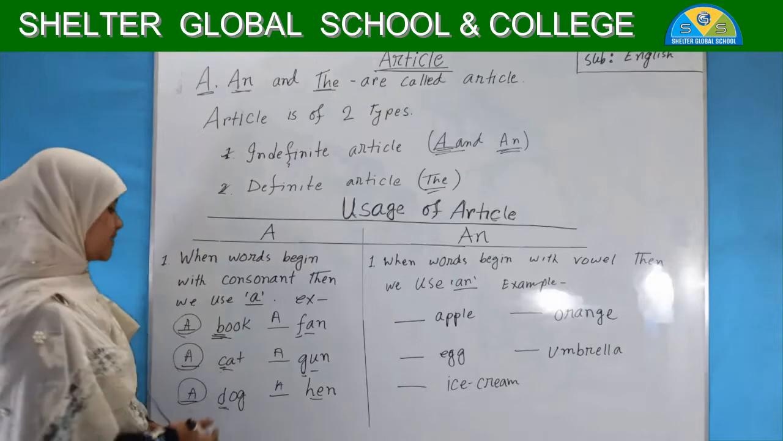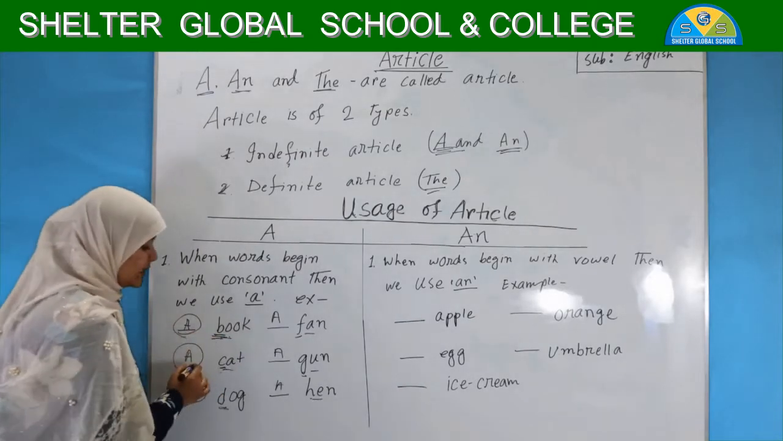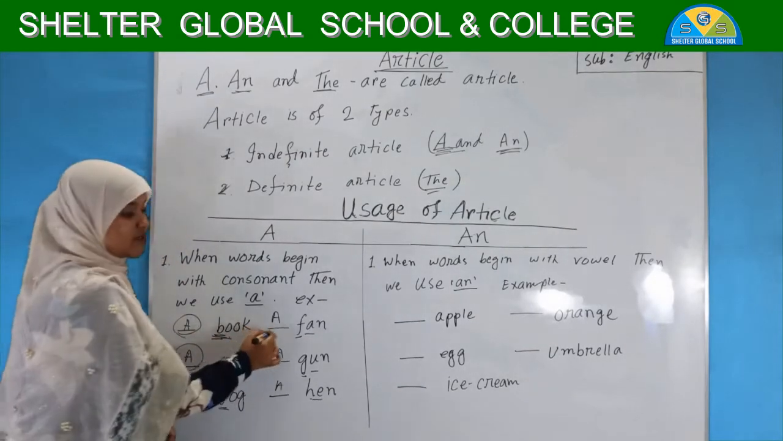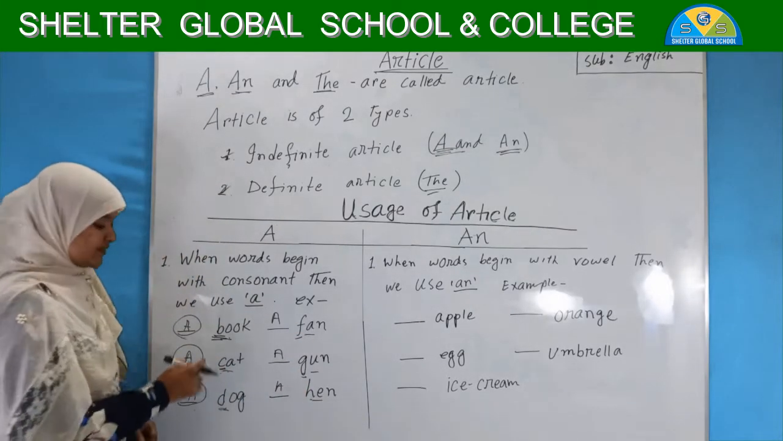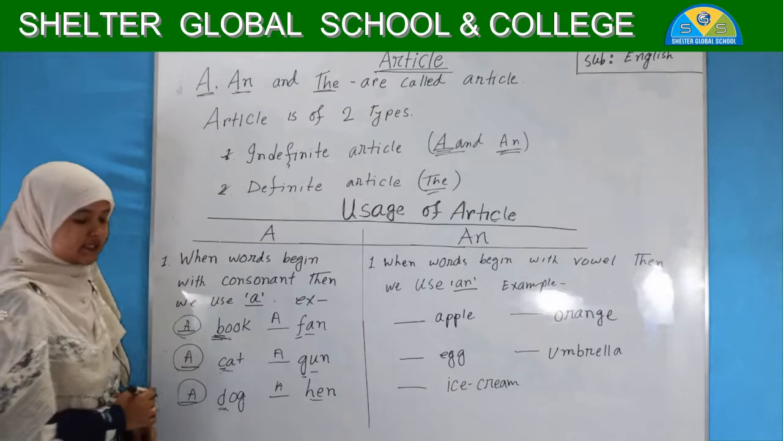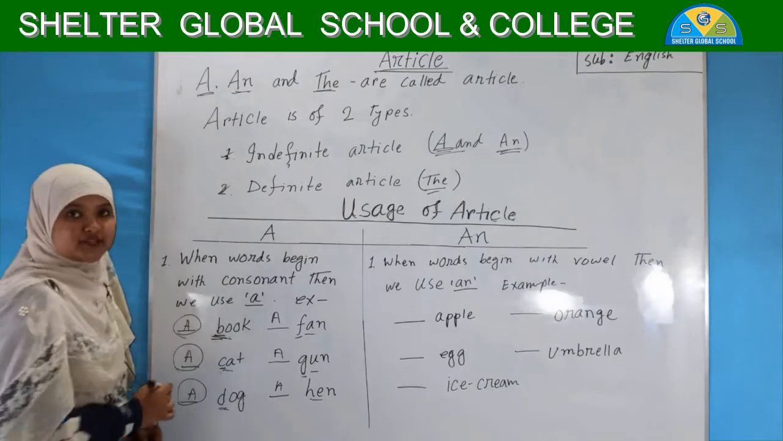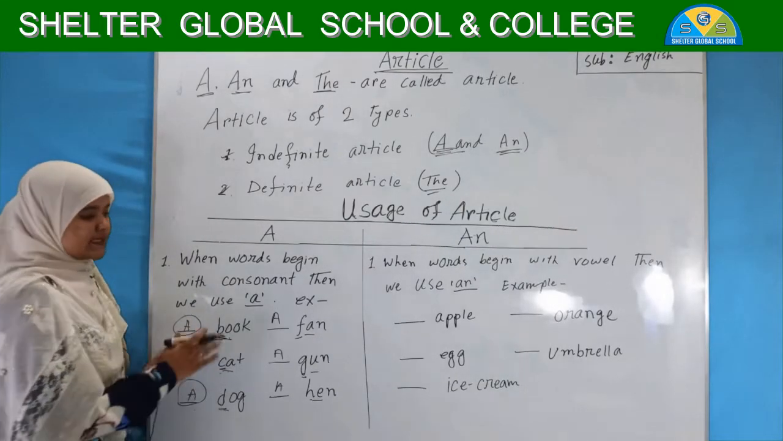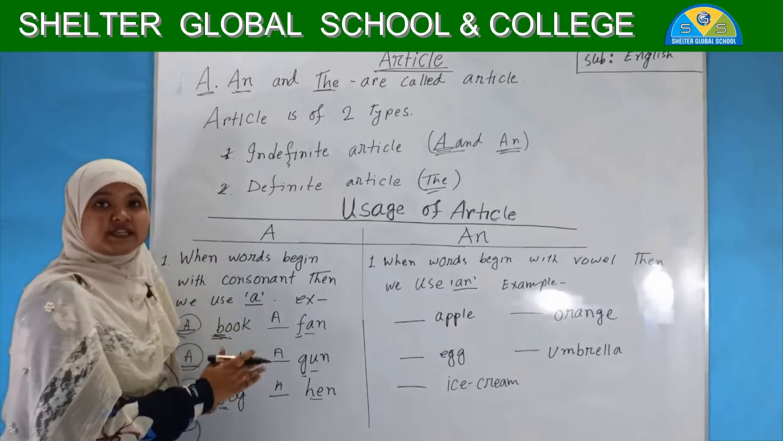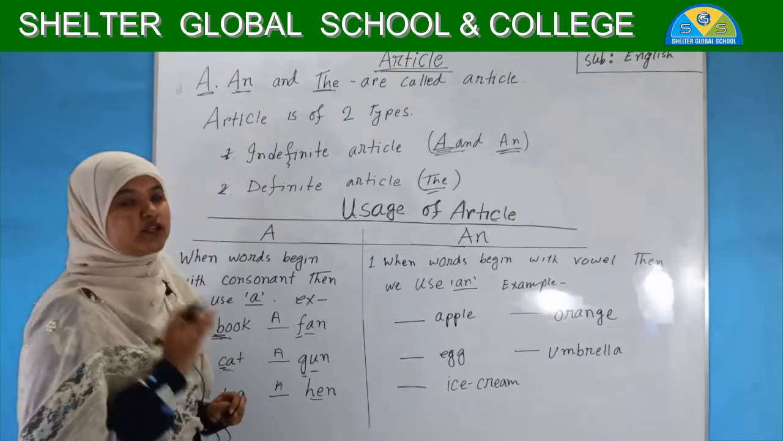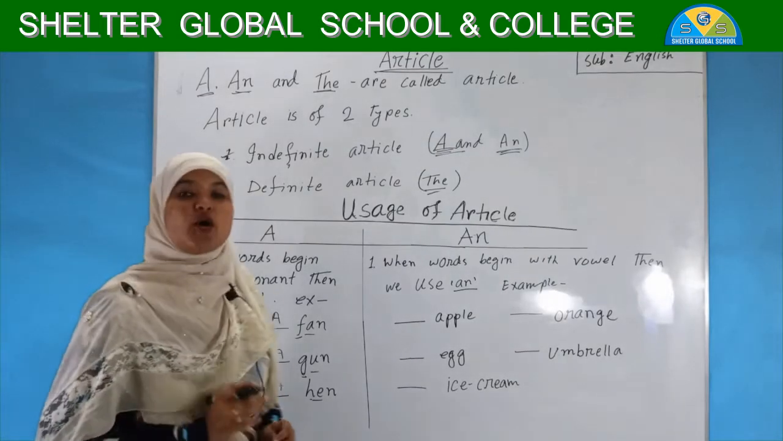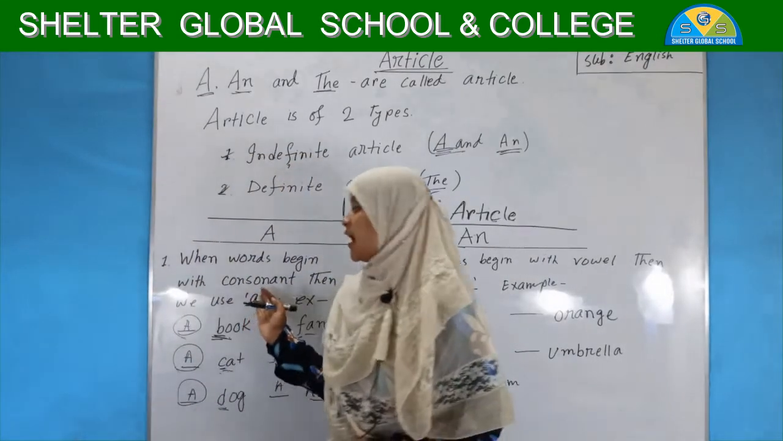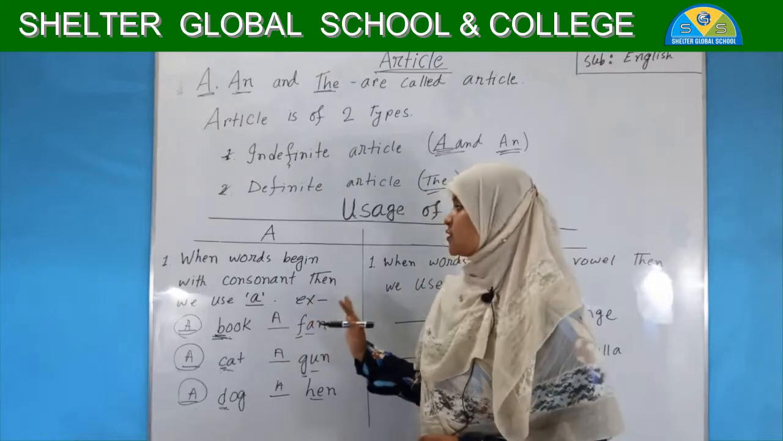Dear students, see: a book, a cat, a dog, a fan, a gun, a hen. All those words start with a consonant letter, and that's why I fill all the blanks with a. So for all words which start with a consonant letter, you have to fill the blanks with a. I hope you all understood when and how we should use a.